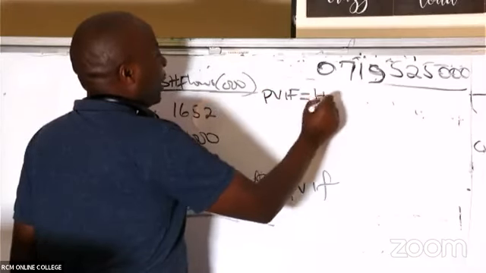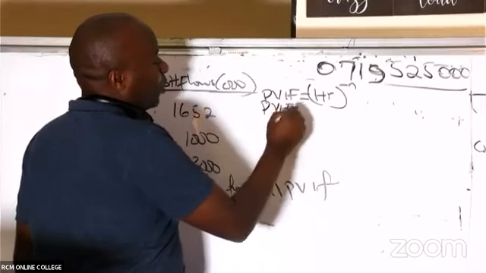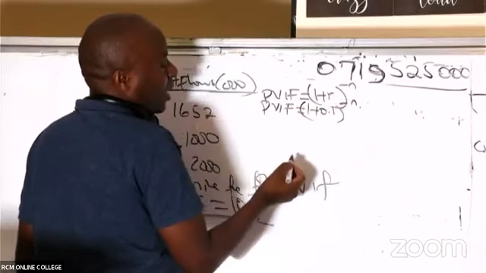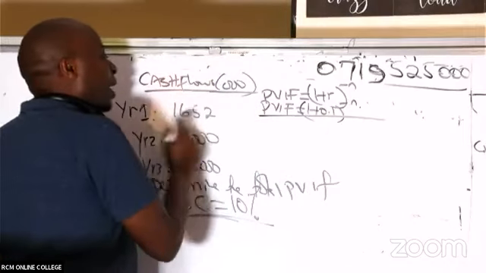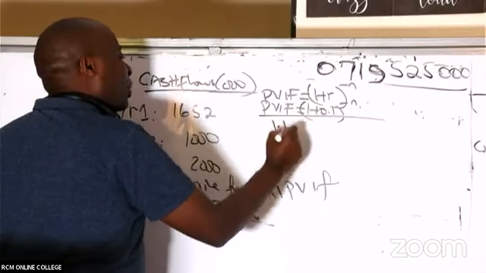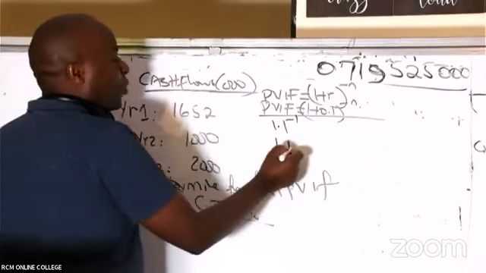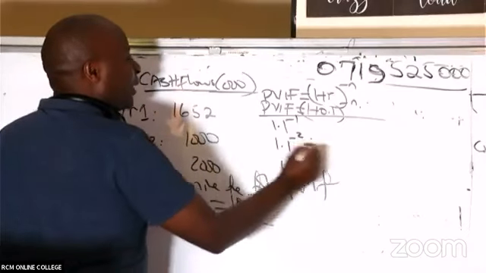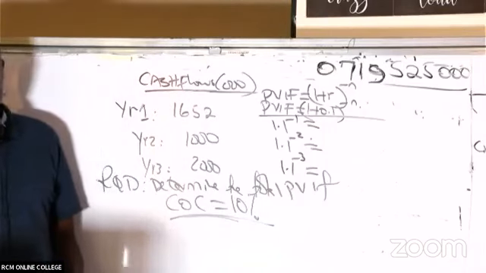And I know the formula. It is 1 plus R raised to negative n. So I will come and plug in. PVF will be 1 plus 0.1, because R is 0.1, raised to negative n. All right, and this is so beautiful. So when I go to year number 1, 0.1 plus 1 is 1.1, raised to negative 1 because of end of year 1. Then we have 1.1 raised to negative 2. Then we have 1.1 raised to negative 3. And then you should be able to give me the values.